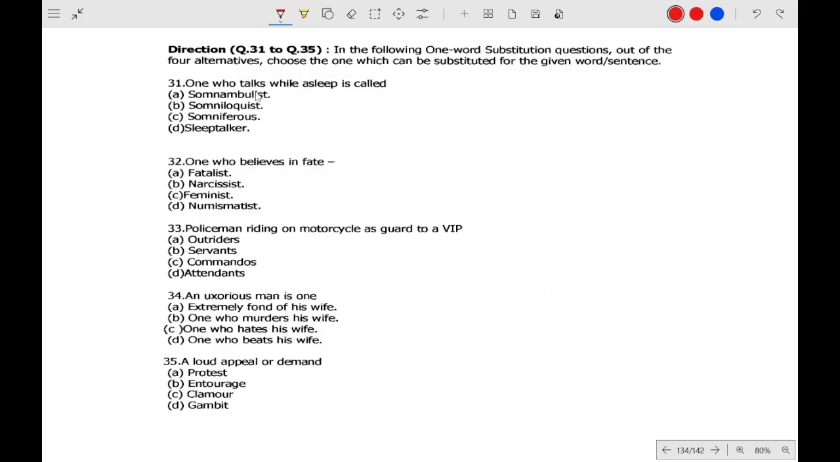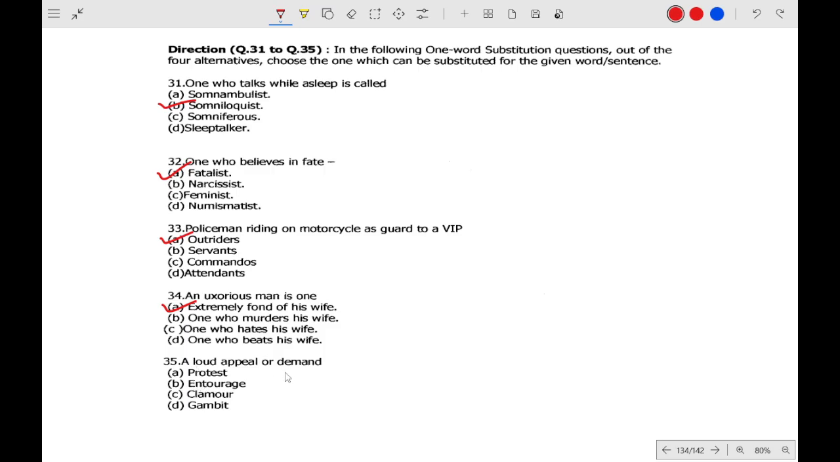One who talks in his sleep is a somnolentist. One who believes in fate, we have already found that expression, is a fatalist. A VIP is known as outriders, I think. It will be the outriders. Yes, outriders. An uxorious man is one who is extremely fond of his wife.